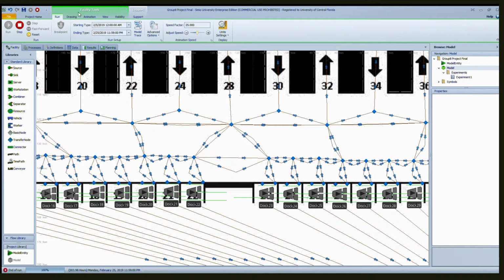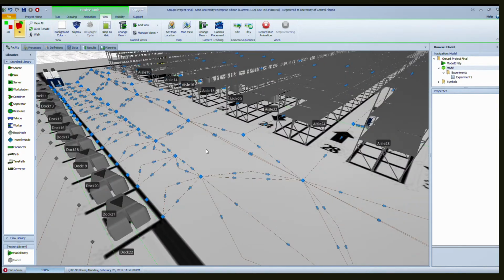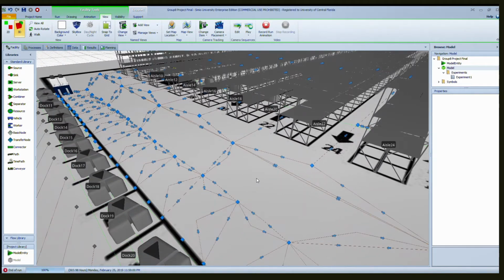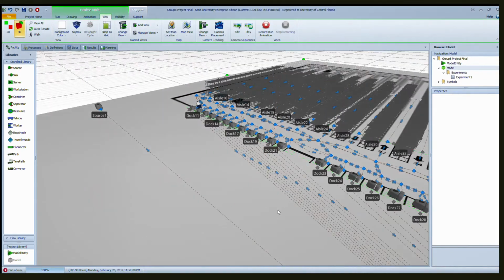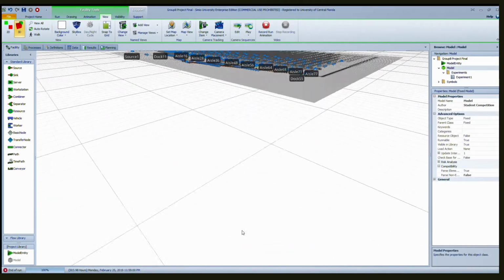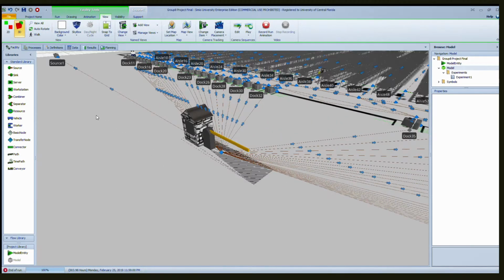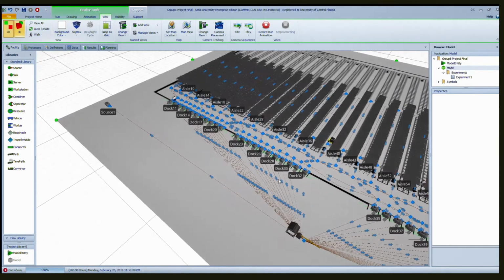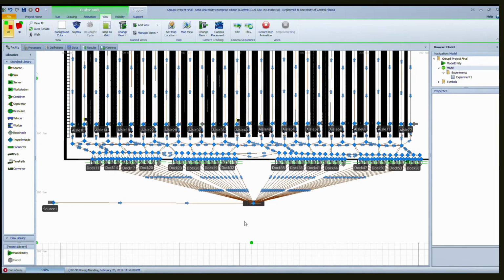Also, one thing that we thought was pretty cool was we decided to go the extra mile and we imported these racks. So we found an AutoCAD file, we imported it into Simio, and it looks just a little bit cleaner, looks better. We also had this gate here at the beginning just to try to model the facility itself, but it was pretty cool to learn and do all this stuff. Our model runs well for the full period of time, and the model validates, so hope you like it. Thank you.